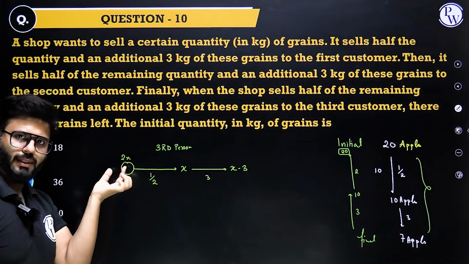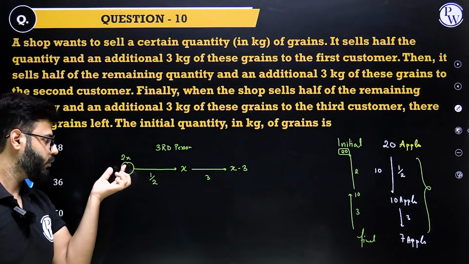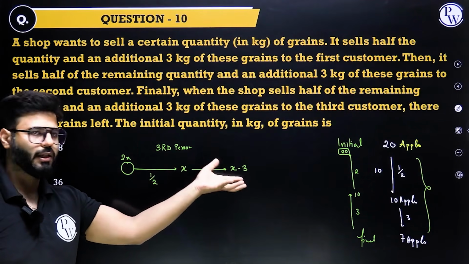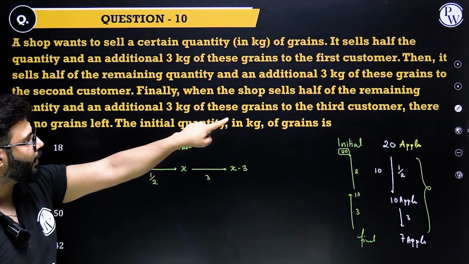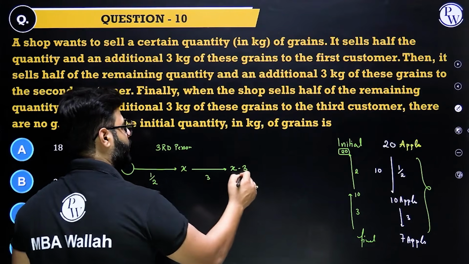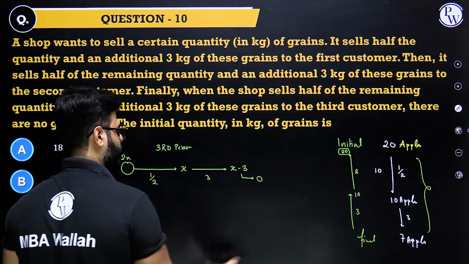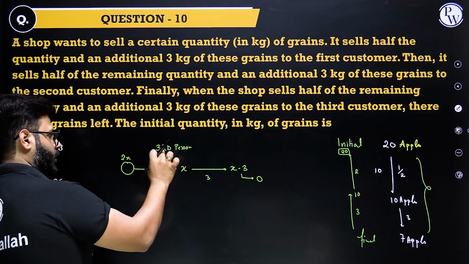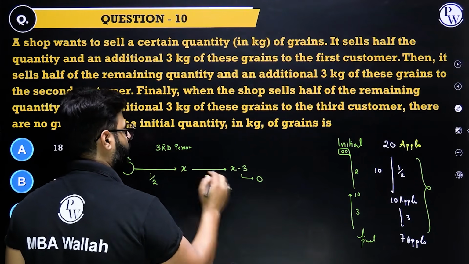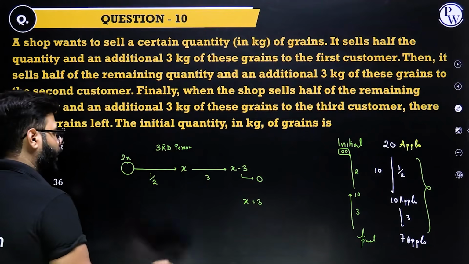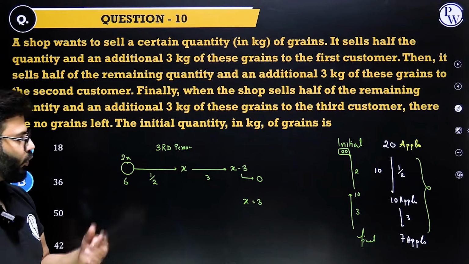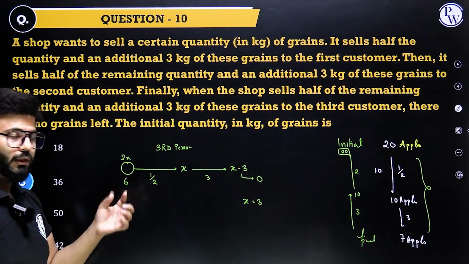Before meeting the third person, let us say he had 2x, because we need to do half, I am assuming this to be 2x. He met the third person, gave him a half. That means he is left with x. Gave 3 more, he is left with x minus 3. And what we know is that after meeting the third person, he has nothing in his hand. No grains left. So this which he has finally in hand is 0. He is reaching the third person with 2x, gave him half, becomes x, gave him 3 more, he is left with x minus 3, which is nothing as per the question. x comes out to be 3. That means before meeting the third person, the guy had 6.